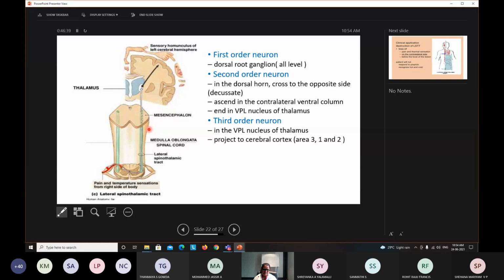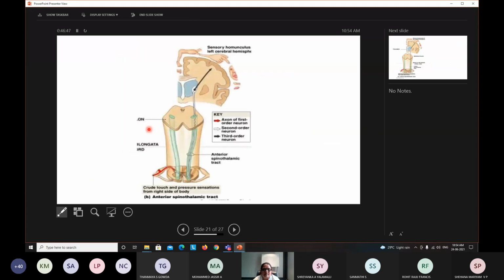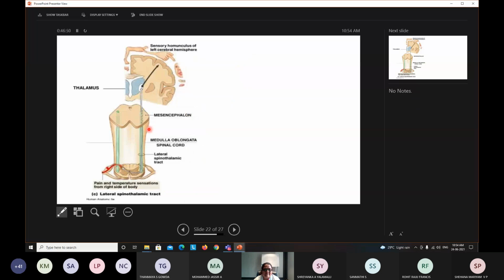So, as the course of these two systems is similar, if you see the previous diagram, it is almost similar. They travel together, only the origin varies because they are concerned with different sensations. The anterior spinothalamic tract is concerned with crude touch and pressure, whereas the lateral spinothalamic tract is concerned with pain and temperature. So, except for the origin, the rest of the course is the same. So, they are considered as the anterolateral tracts or system.